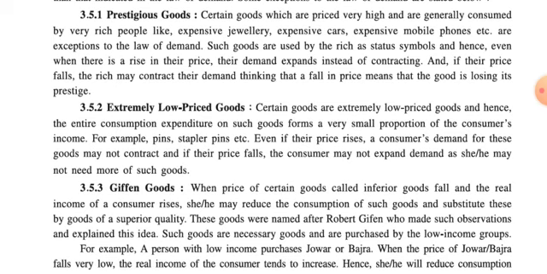Such goods are used by the rich as a status symbol, and hence, even when there is a rise in their price, their demand expands instead of contracting. And if their price falls, the rich may contract their demand, thinking that a fall in price means that the good is losing its prestige. So prestigious goods means all those goods which are used as a status symbol.